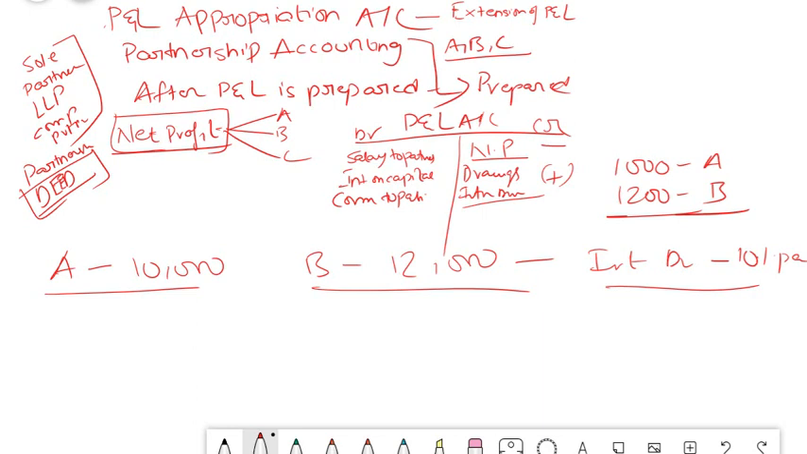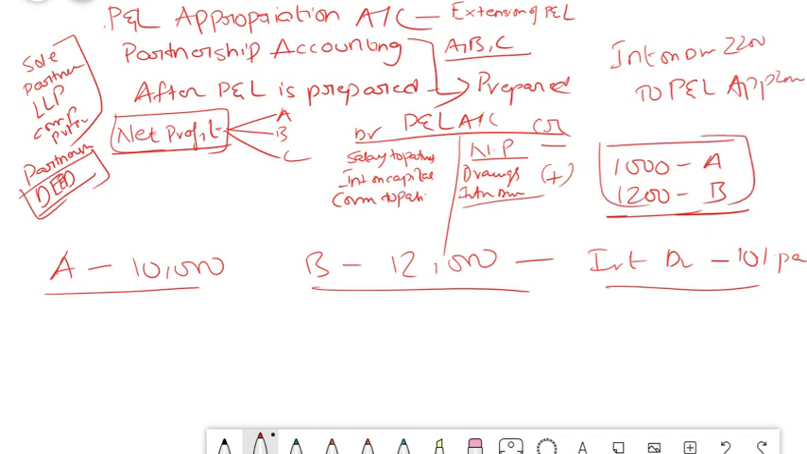If you see the journal entry, it will simply come as interest on drawings to P&L appropriation account. Okay, interest on drawings to P&L appropriation account. In P&L appropriation, you will show the amount of 2,200. So that is what comes here. Okay, this is the journal entry. Interest on drawings is an income for the firm, and hence it is shown on your P&L appropriation credit side.